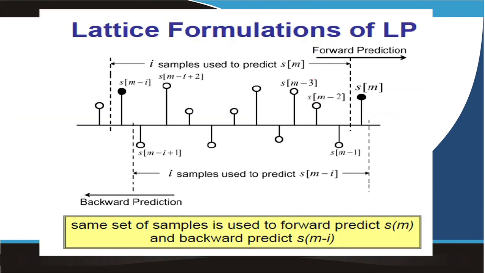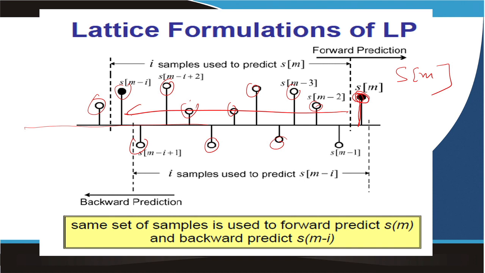What is that? Let us say, when I say prediction, I have a sample. This is a signal with many samples. This is my Sm sample, the mth sample. I want to predict the Sm sample from the previous ith samples.